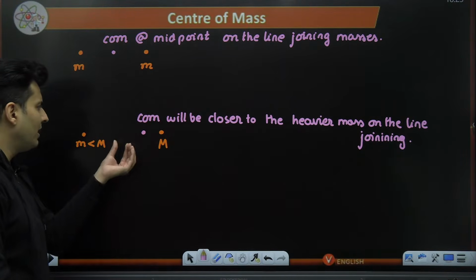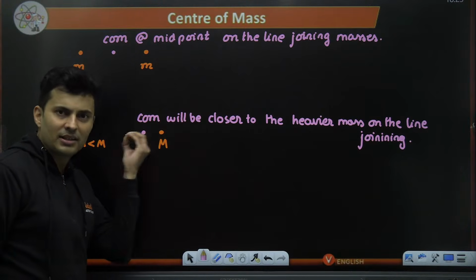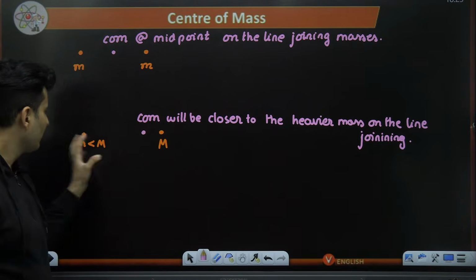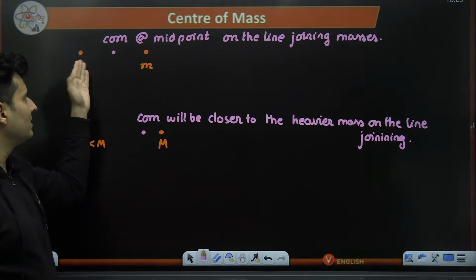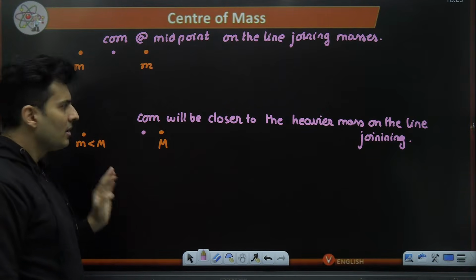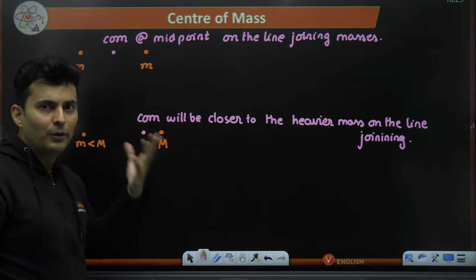So it kind of makes sense. Wherever the mass is more, the mass concentration will be more towards that side. This is less mass, this is more mass. If it is equal, it will be exactly at the middle. So this is the qualitative way of looking at it.